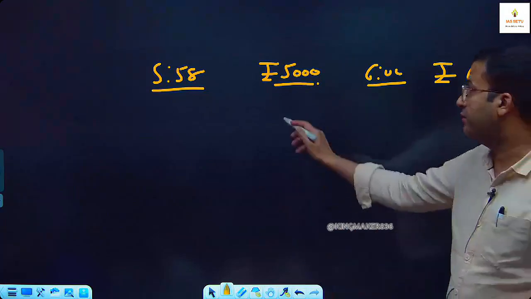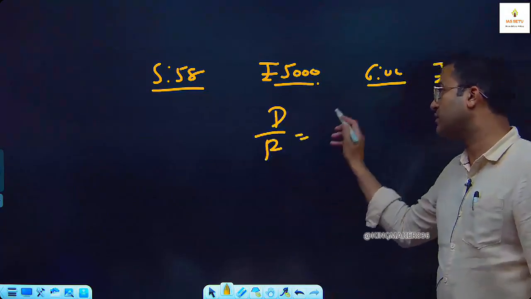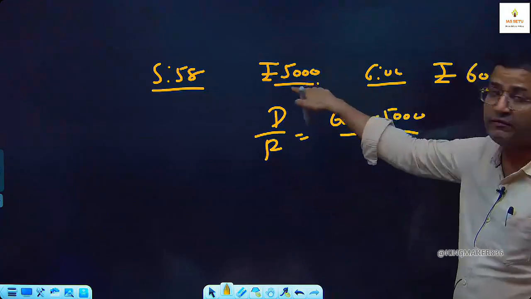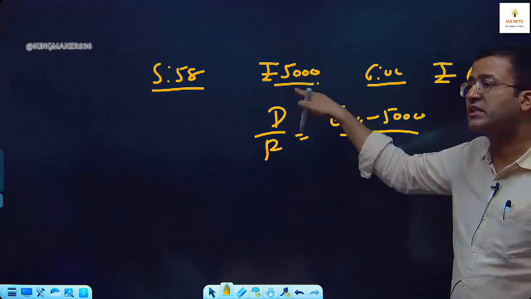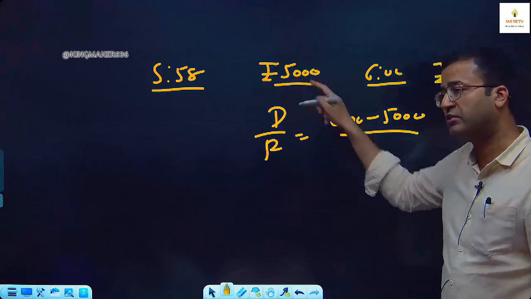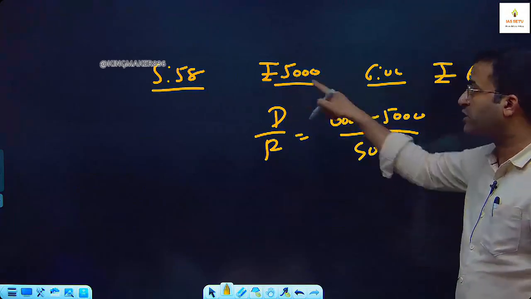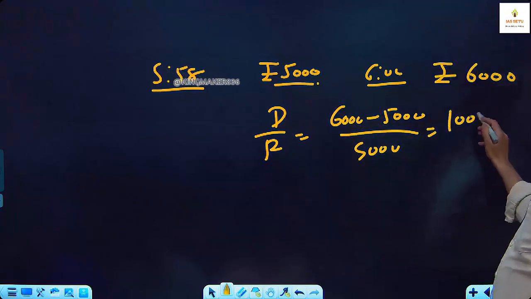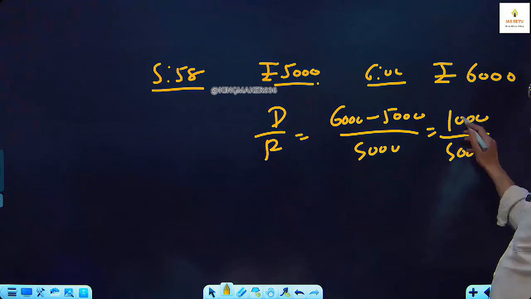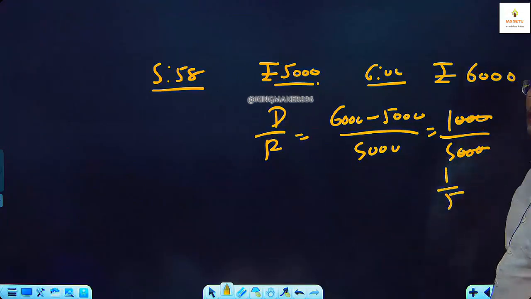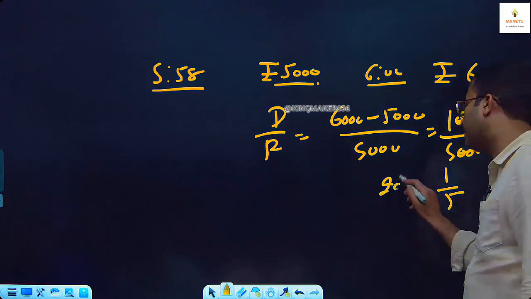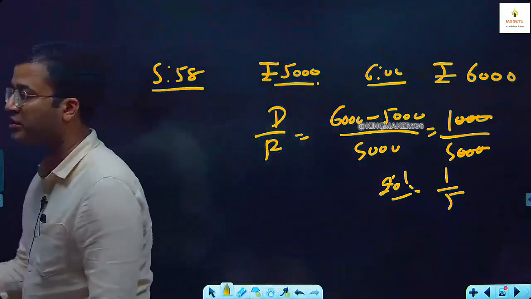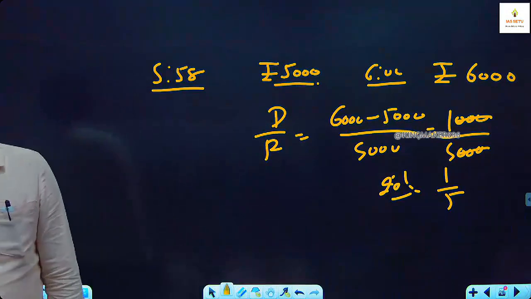Okay, difference upon reference. Difference here is 6,000 minus 5,000. Previous value is the reference, there is an increase of 1,000 over 5,000. Always the previous value is the reference. So there is an increase of 1,000 over 5,000. It is 1 by 5. What is 1 by 5? 20% increase is there in the value of cryptocurrency in this 1 minute.